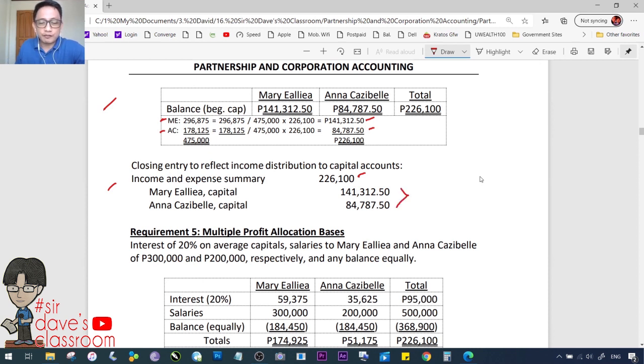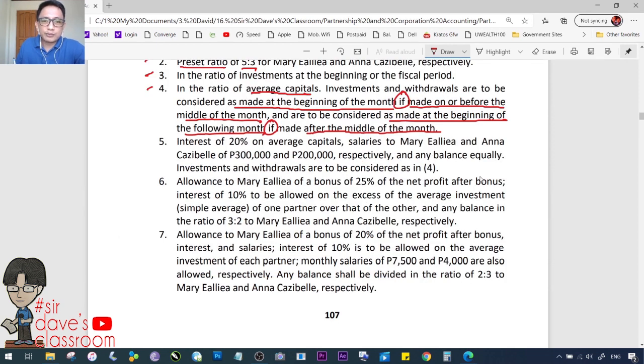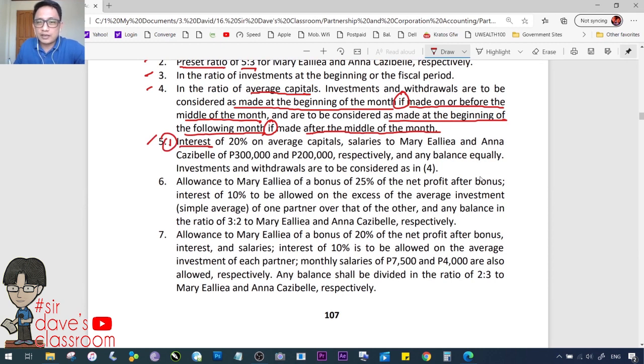Requirement number 5. Again, multiple allocation basis. Na-discuss na natin kanina yon. Let's go back to requirement 5. Ano sabi? Interest of 20% on average capitals. Una, may interest provision. Okay. Salaries to Mary Elia, may salary provision, and Ana Casibel of 300,000 and 200,000 respectively. Any balance shall be divided equally. So, yung pangatlo ay equal division pagdating dun sa natitira.